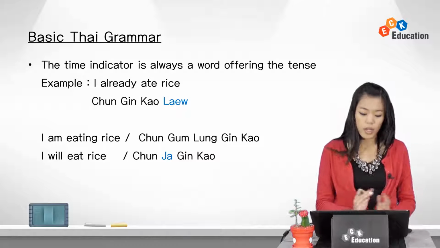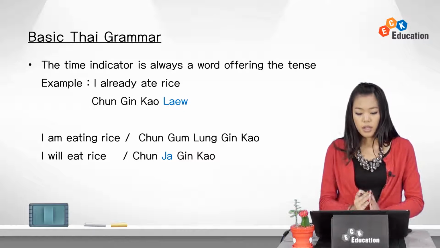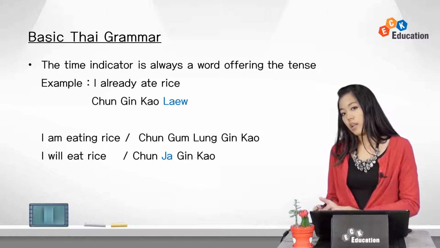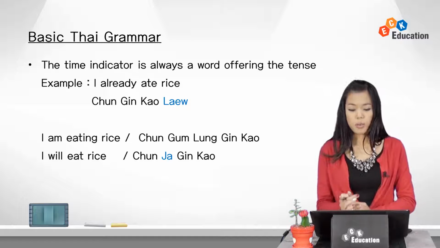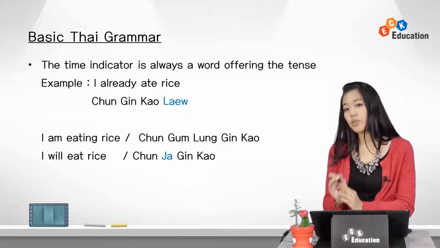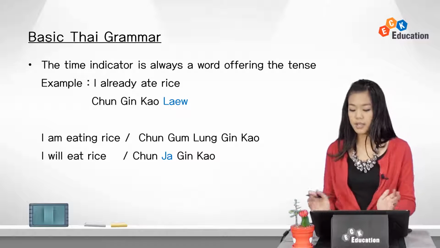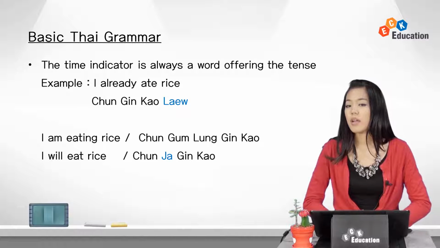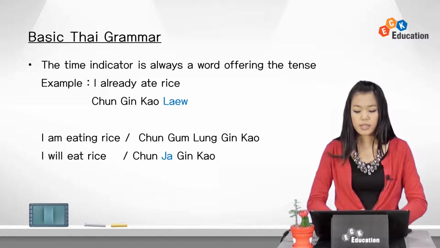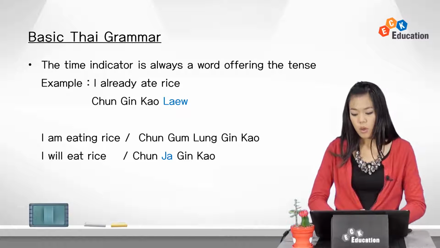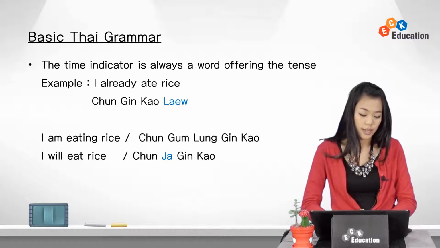The time indicator is always a word offering the tense. Unlike in Korean or in English, where the time indicator is shown by conjugating the verbs, in Thai we just put some certain words into the sentence to show the tense. For example, I already ate rice. This sentence is past tense, which is said ฉันกินข้าวแล้ว.